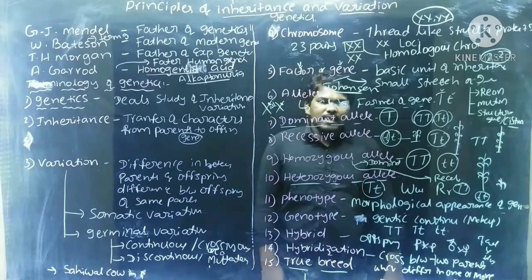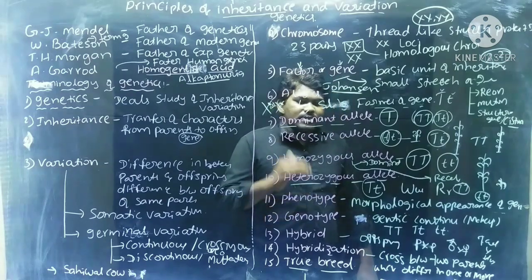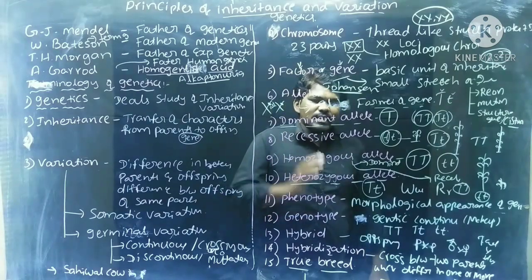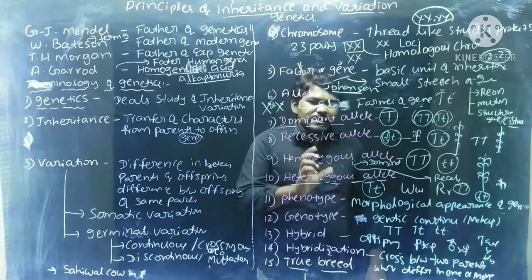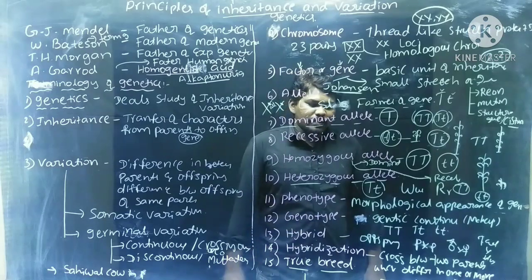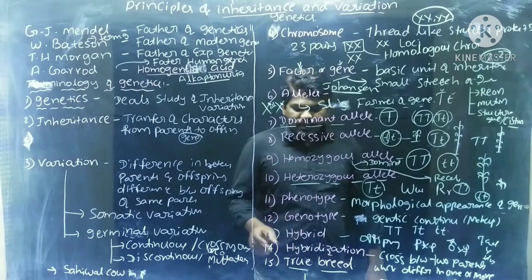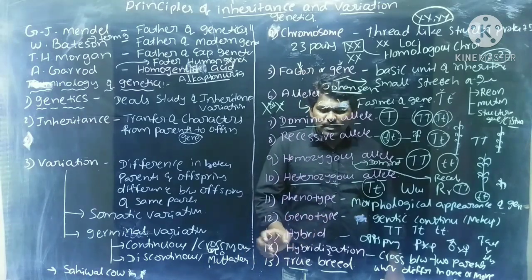Next, homozygous alleles, if both alleles are of similar type. These are again divided into two types, homozygous dominant and homozygous recessive. Heterozygous alleles, if both alleles are different. Next, phenotype, the morphological appearance of a gene. Genotype, the genetic makeup of an organism. Hybrid, offspring formed by the crossing of two parents.